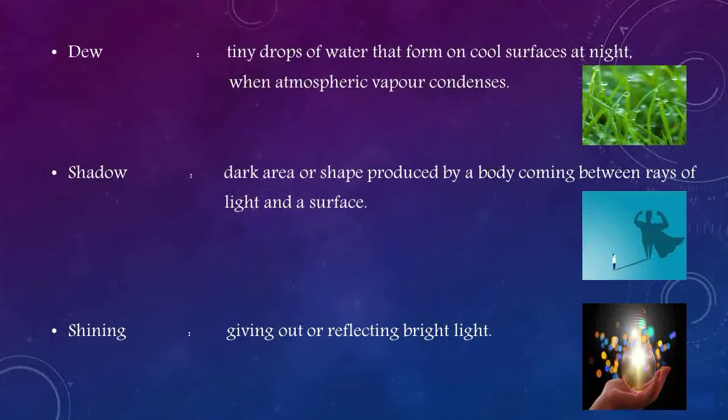Dew: tiny drops of water that form on cool surfaces at night when atmospheric vapor condenses. Shadow: dark area or shape produced by a body coming between the rays of light and a surface. Shining: giving out or reflecting bright light. Shall we start reading the poem, children?